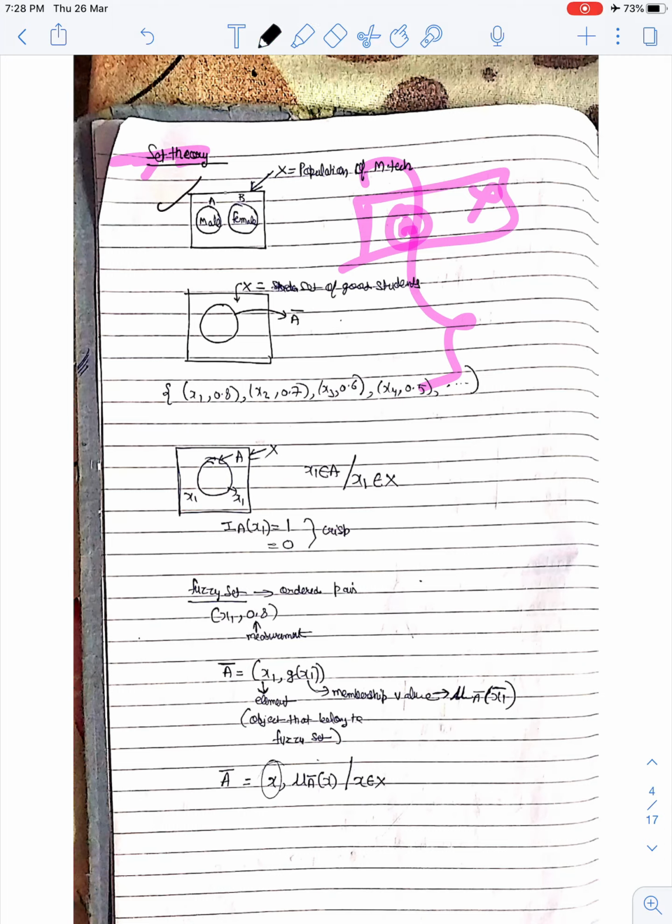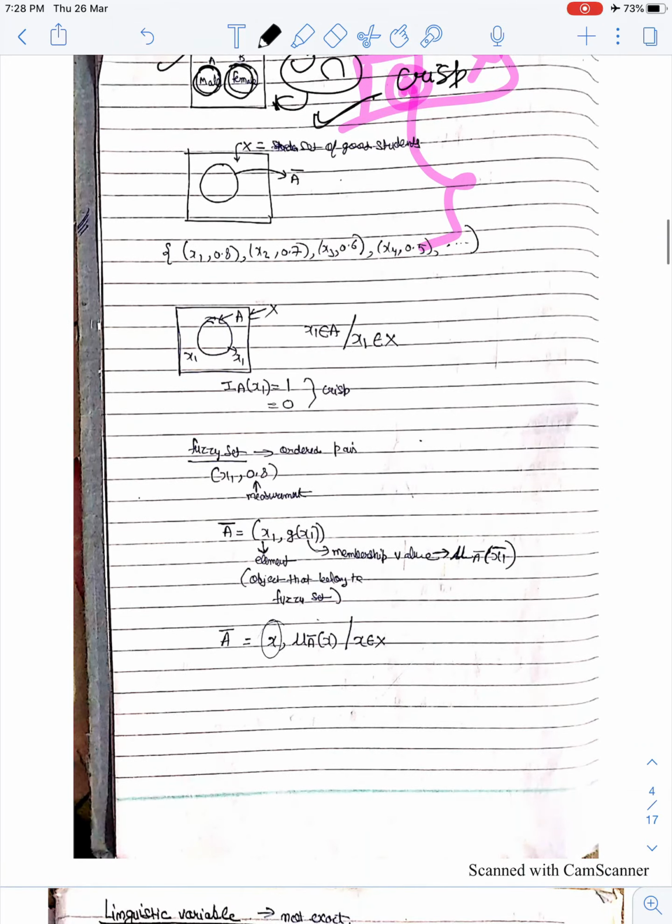Okay, this is my system for A, in which it is male, and this is my female. How can I define this as union, intersection? All we can tell in this system. We will see in further videos how it is. It is basically crisp set. How we are going to perform in this crisp set, we'll see. Then if we define my system, let's go to this part. This is my crisp part, as I already told.